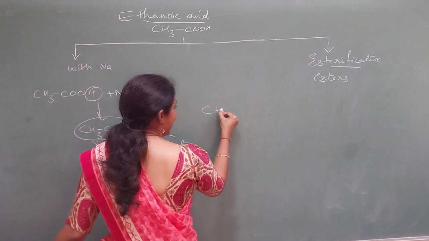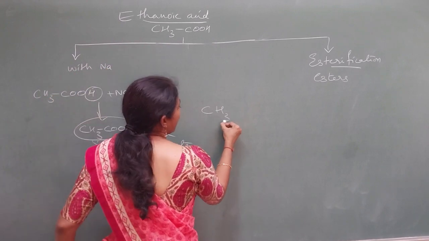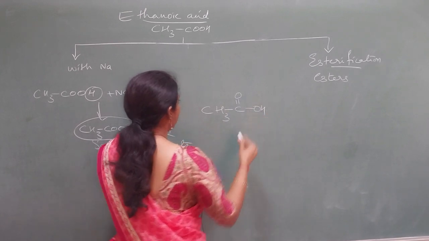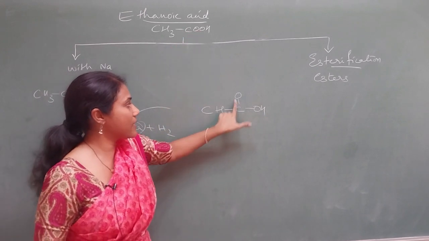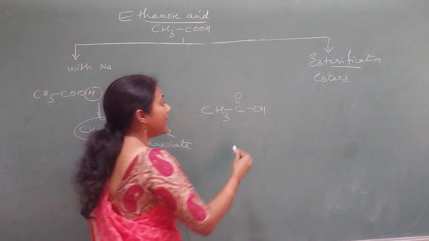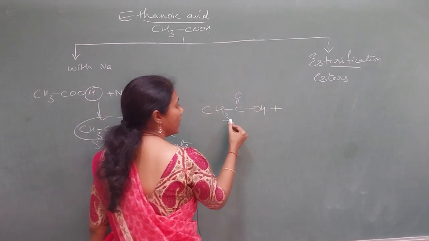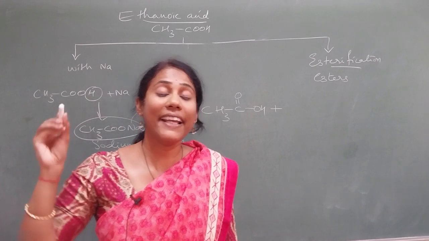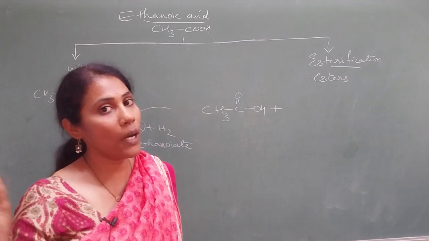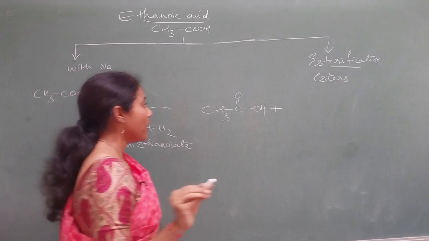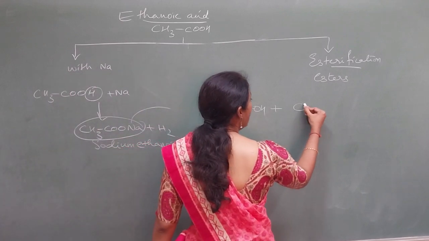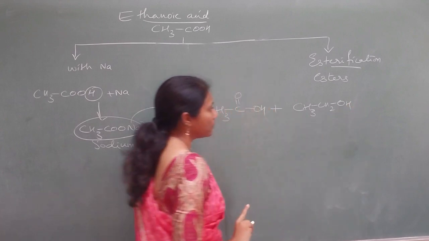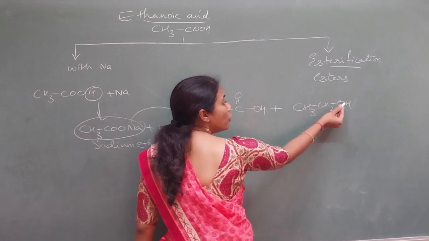You take acetic acid, ethanoic acid, formula CH3COOH. If I elaborate COOH, this is how I will write it. And you take alcohol. So it is the reaction between ethanoic acid and ethanol. Ethanol can be commonly called alcohol also. So what is our alcohol? CH3CH2OH is the formula, no? The same thing I will write in reverse.